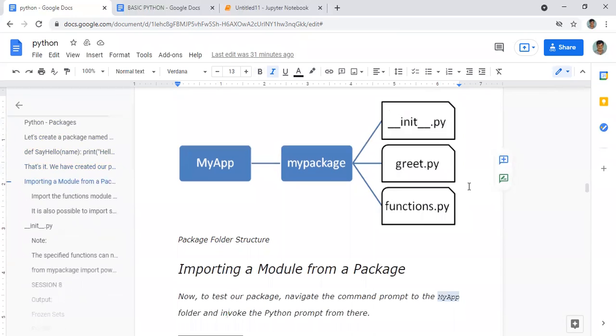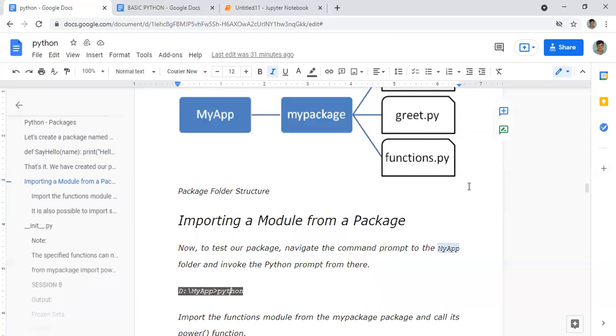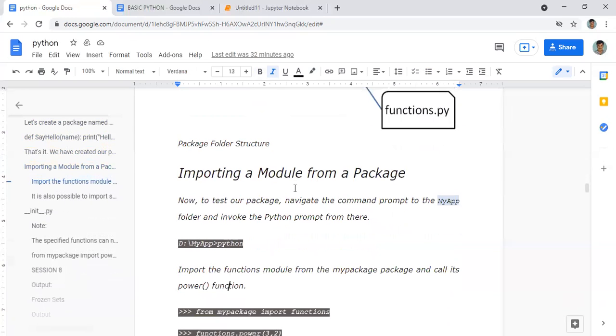Now, if you want to import a module from a package, I already told that a number of modules come together to form a package. From a particular package, if you want to take one module, what we will do, we'll study from this example only. Now we will go to this my app, and look here: from my package import functions.